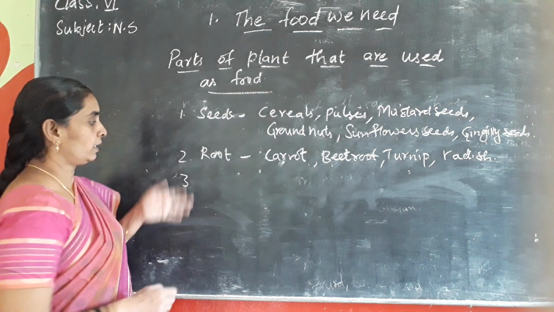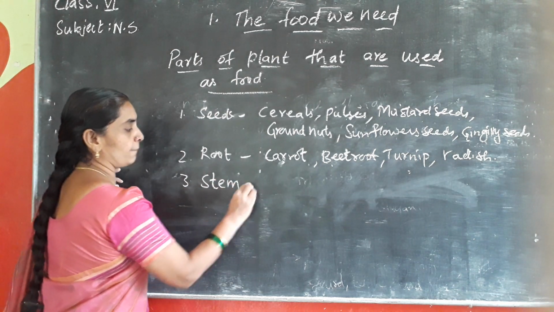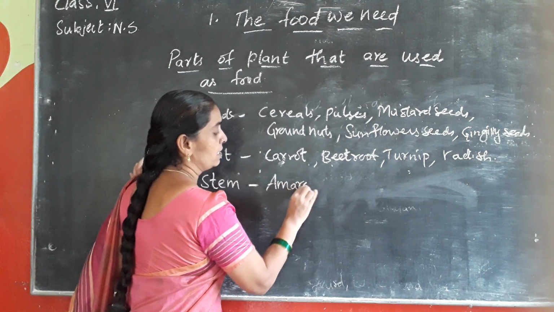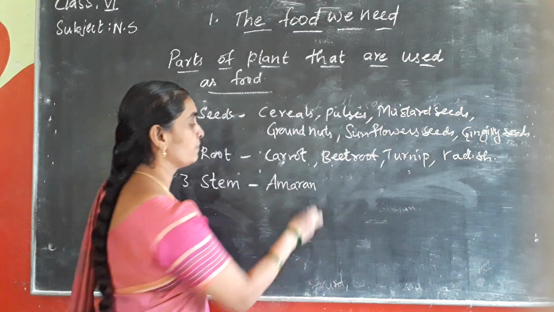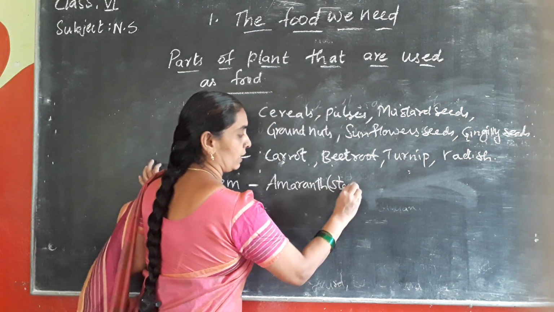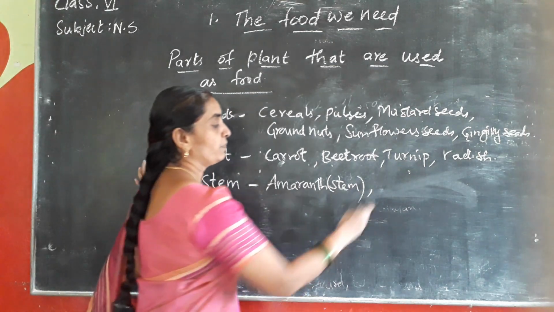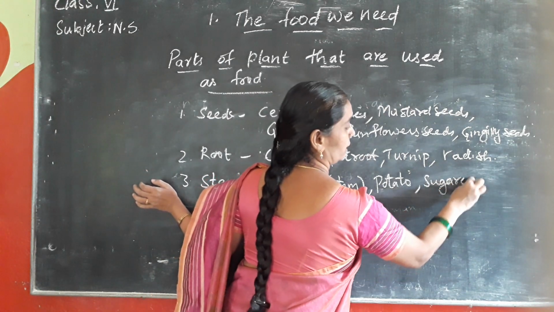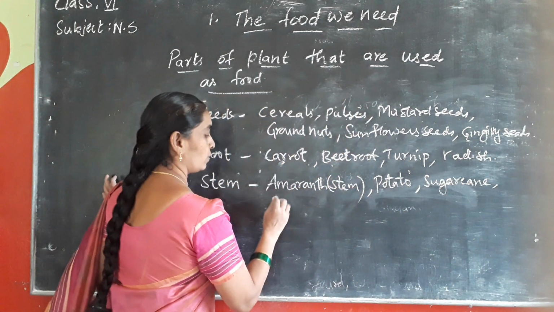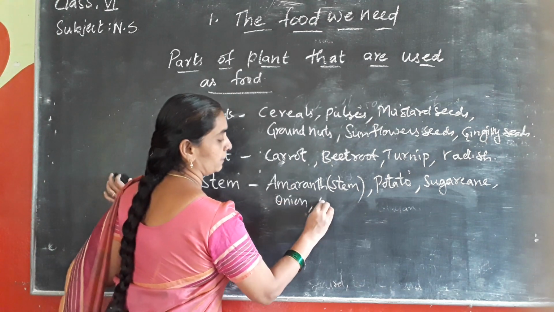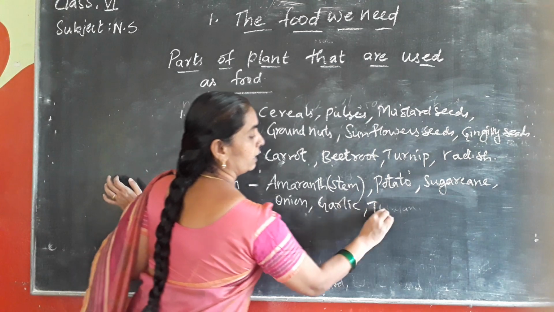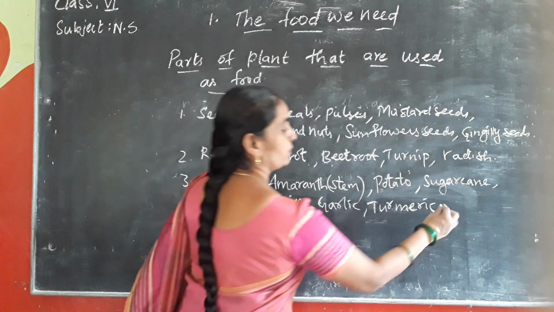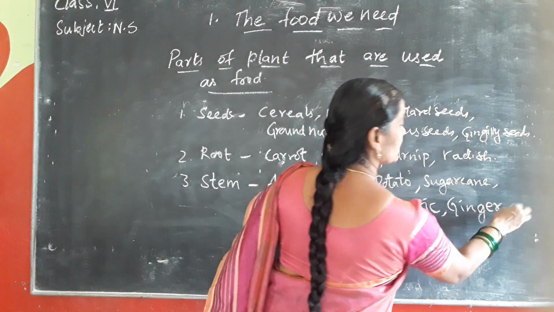Next, coming to the stems. When you include the stem part of the plant, we say amaranth, isn't it? So amaranth, it's also a leaf which we use, and also the amaranth stem is used in the food. And also potato, sugarcane, it's a stem that we use in our food, and also onion, garlic, turmeric. Okay, so these are the ginger, stem parts of the plant that we use as food.